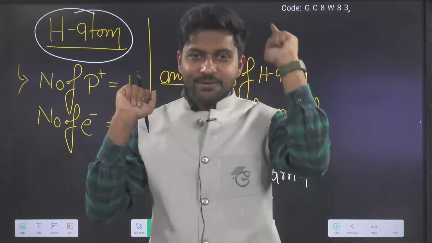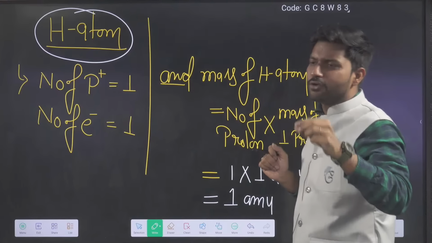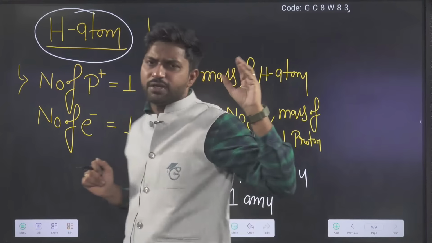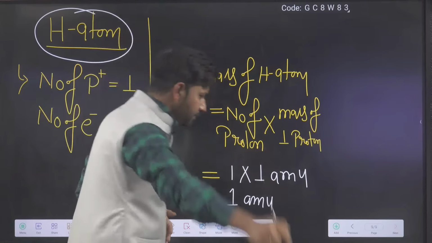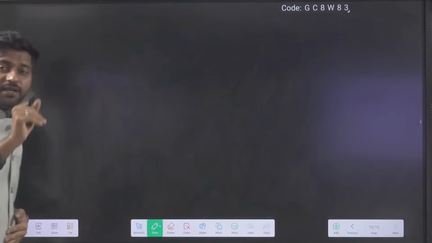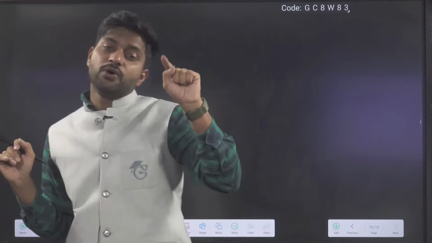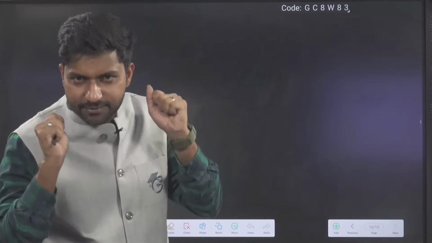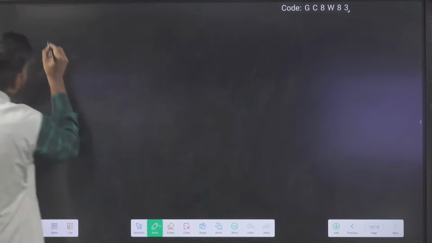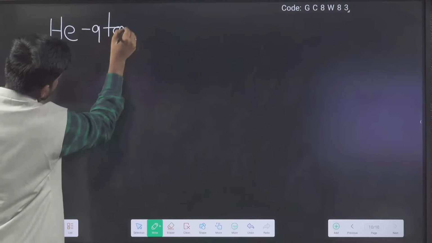But what happens when we take the helium atom? Very important. Take the helium atom. From here it will be clarified that one more particle is present inside the atom. So now think about the helium atom.